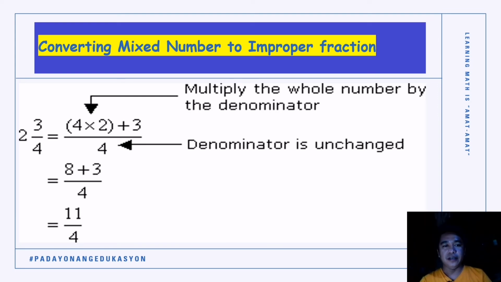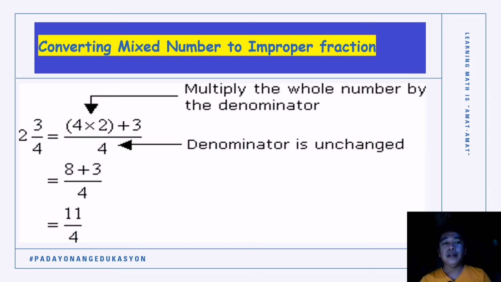So 11. Ano ang obraw natin nga denominator? The denominator is the same. Just copy the denominator, or our denominator is unchanged. Therefore 2 and 3/4, nga mixed number, kung i-convert siya natin into improper fraction, the result is equal to 11/4.